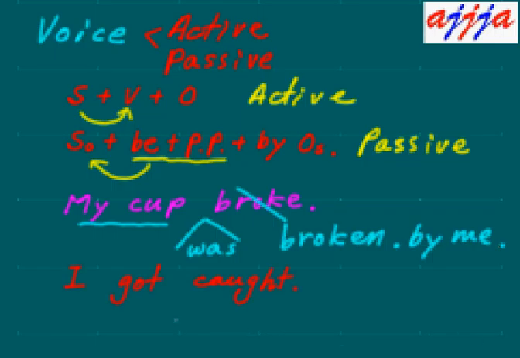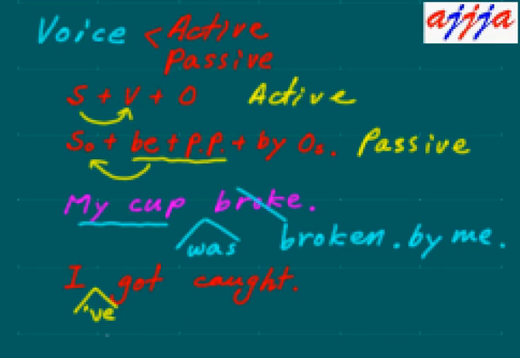What do you think about this one? I got caught. Maybe a policeman caught you yesterday, something like that. A lot of people say, I got caught. Grammatically, there is nothing wrong with this. But actually you should use have. So, I've got caught. But usually people say I got caught.